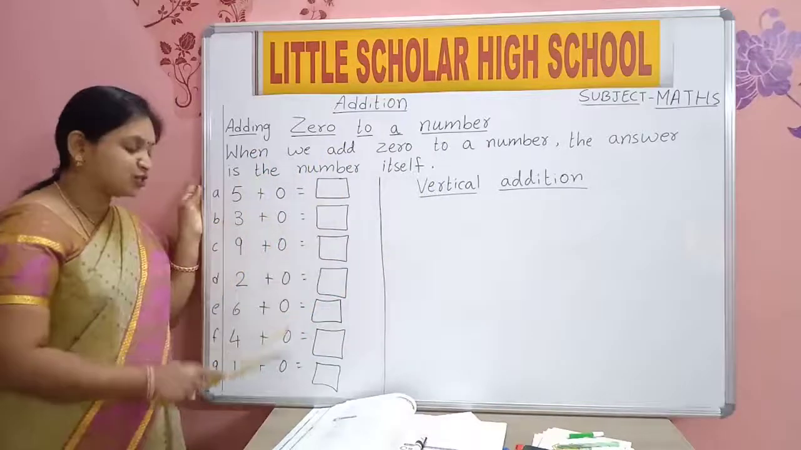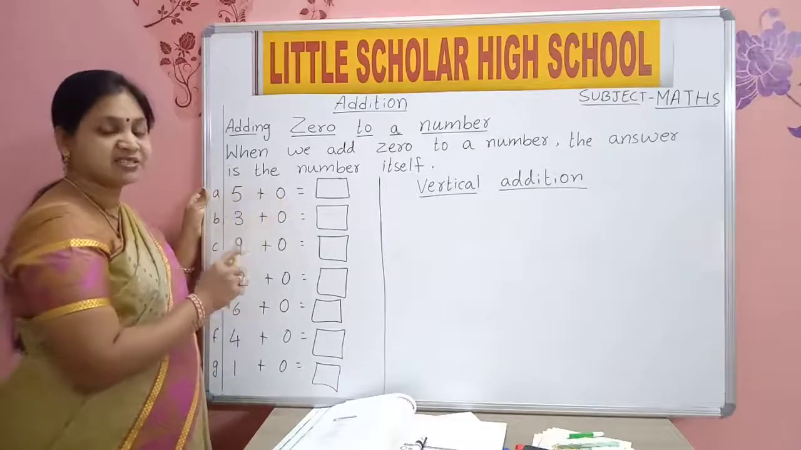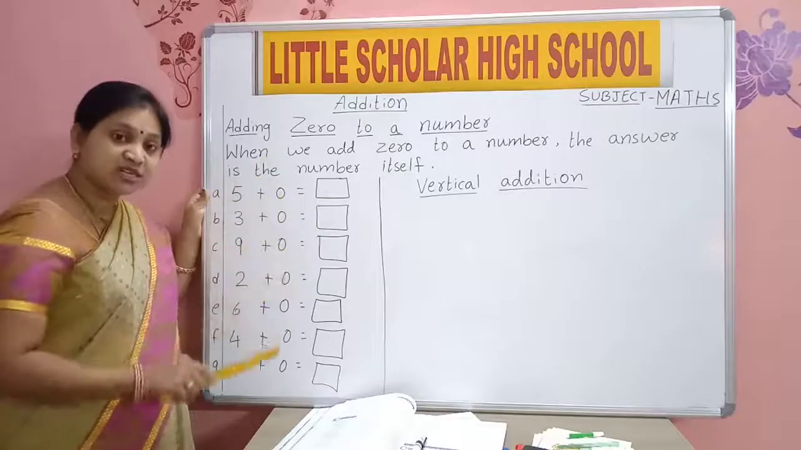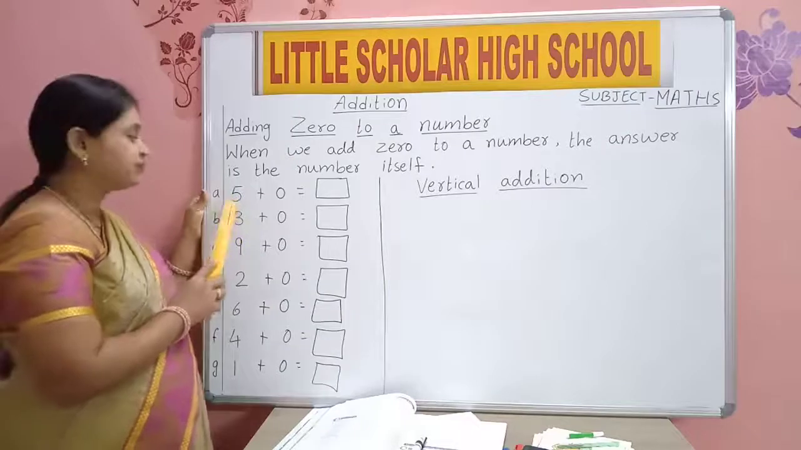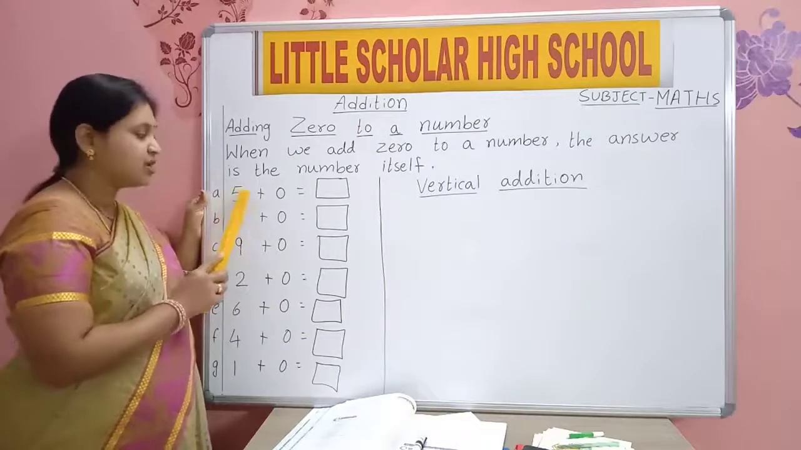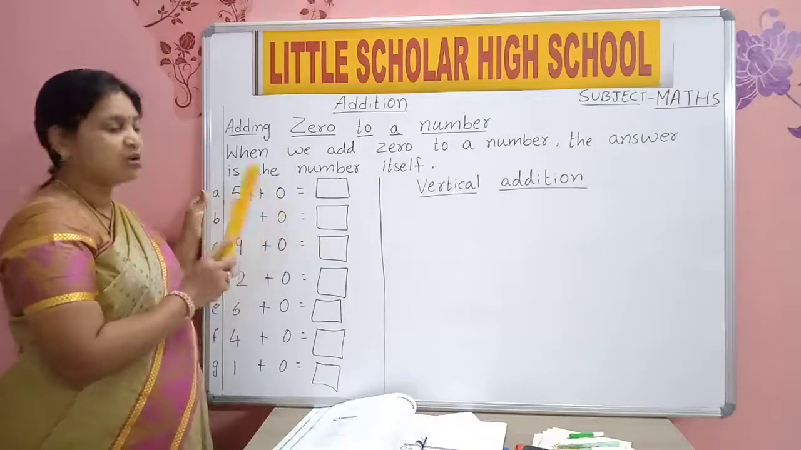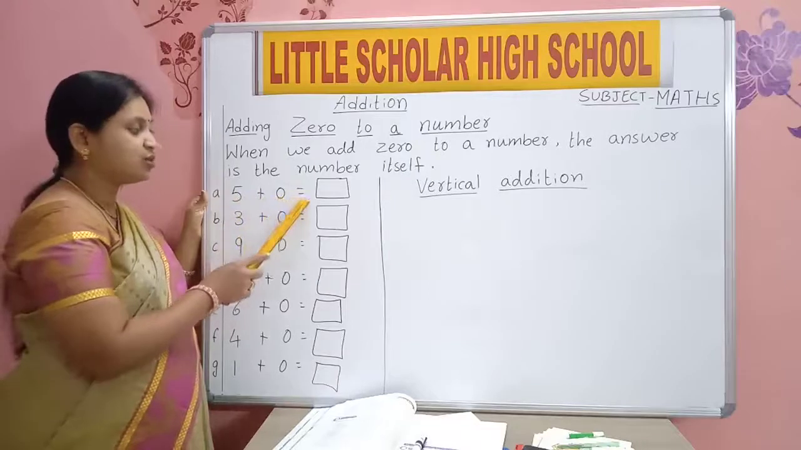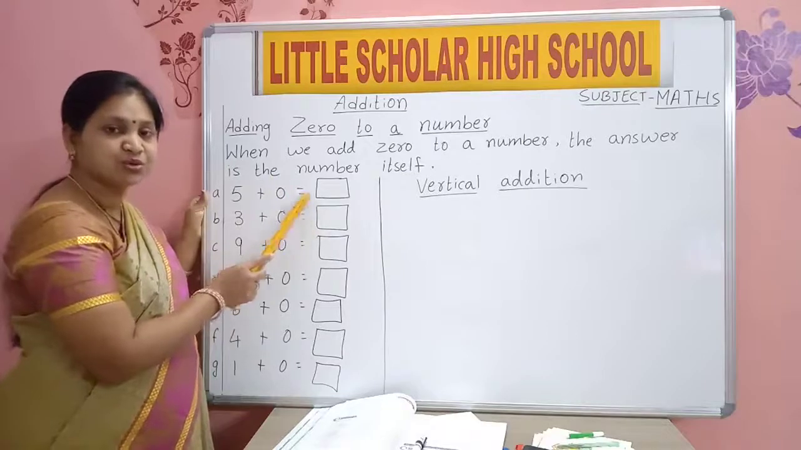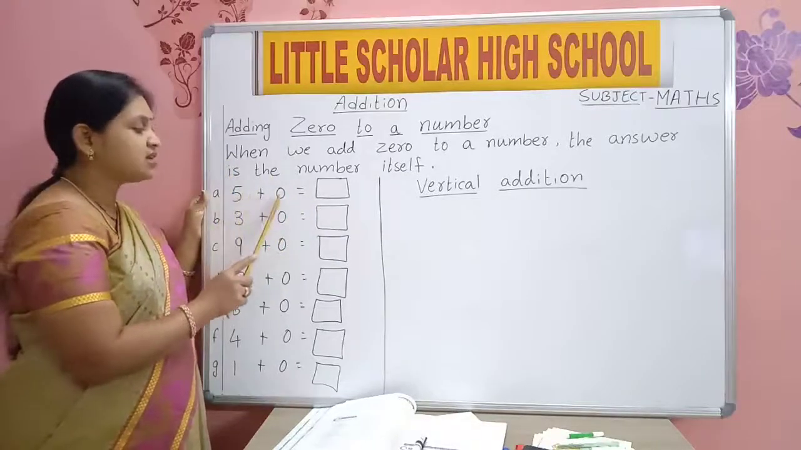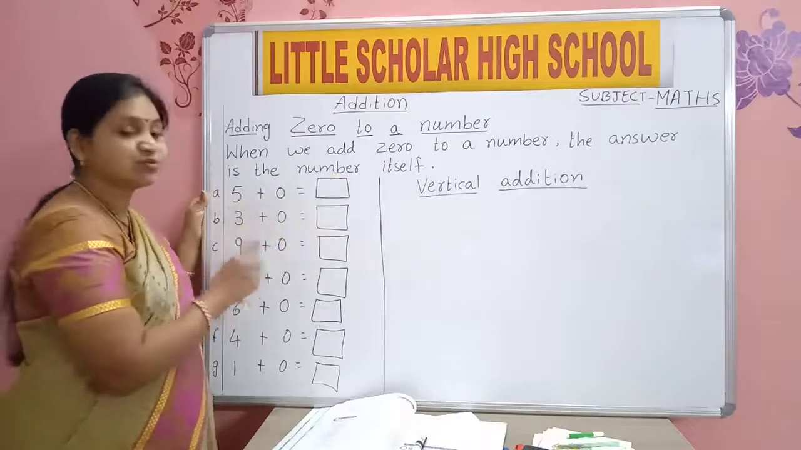This addition is known as vertical addition. Writing numbers and signs one below the other. Which number is this? 5. Which sign is this? Plus. And which number is this? 0. You will read this: 5 plus 0 is equal to. Once again, 5 plus 0 is equal to how much?